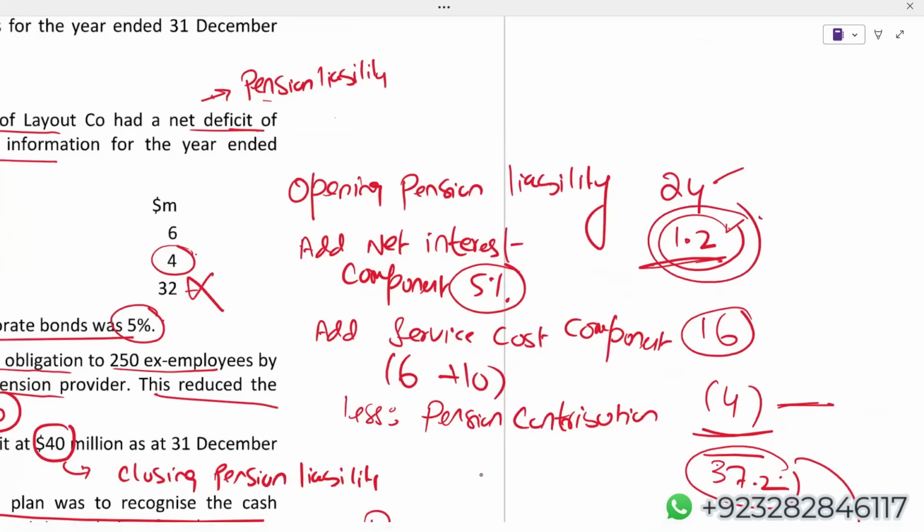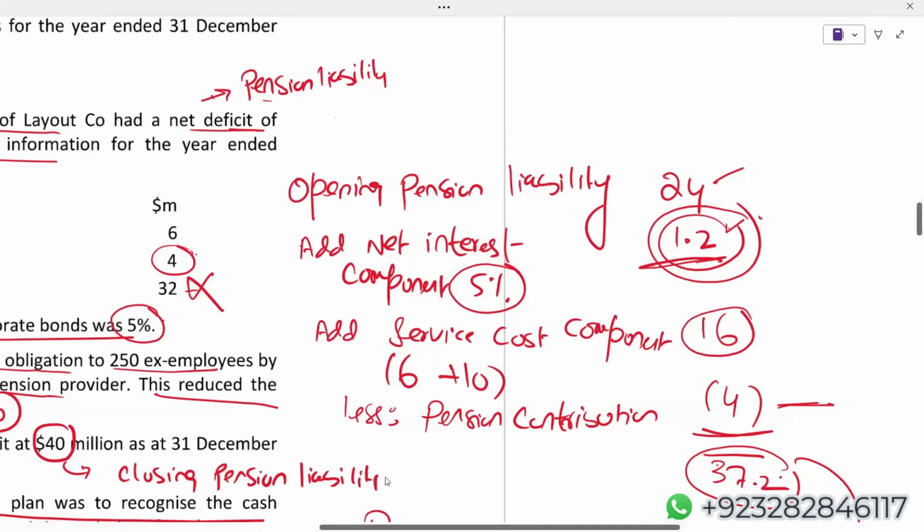Net interest component 1.2. This is your pension interest. Can I say pension interest will reduce your retained earnings? Yes or no? It will increase the liability, but it will reduce your retained earnings. Is that clear to everyone? What is this 1.2 going to do? Please, students, reply on this 1.2. Logically, the double entry of 1.2 is retained earnings debit and pension liability credit.